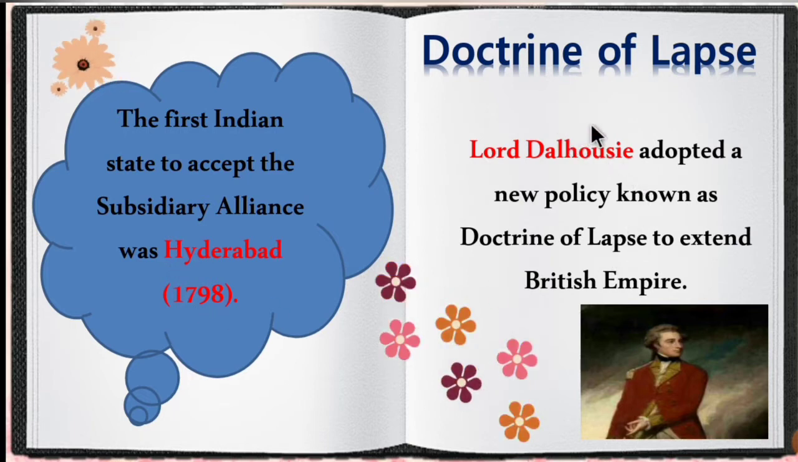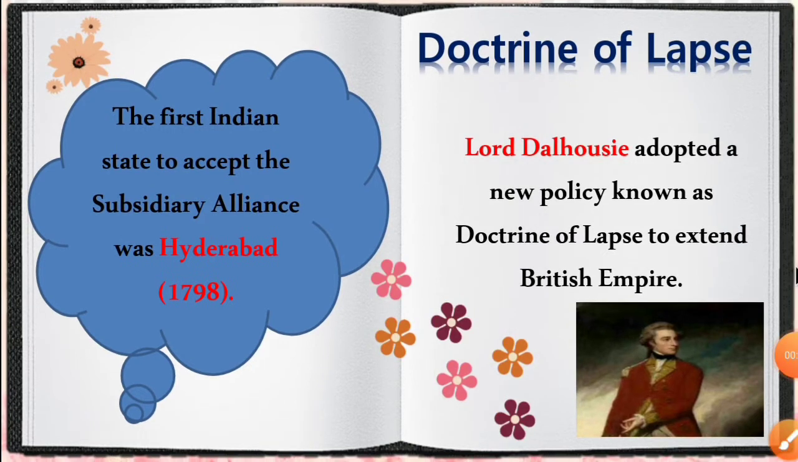Let's move on to the doctrine of lapse. The doctrine of lapse was introduced by Lord Dalhousie. Lord Dalhousie adopted a new policy known as the doctrine of lapse to extend the British Empire. The main motive behind the subsidiary alliance and the doctrine of lapse was to extend their territory. From these two policies, the British annexed most of the territories from the Indian rulers.